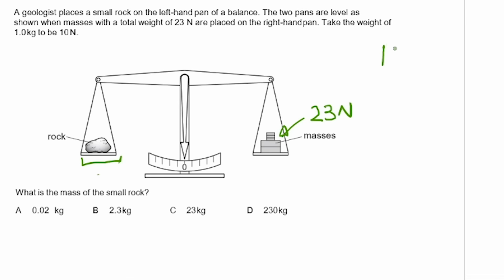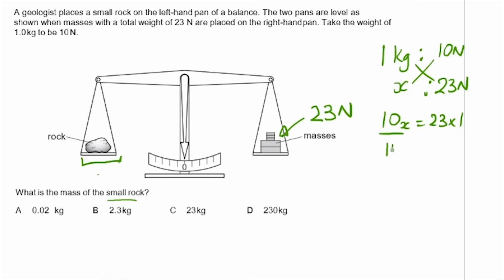So they are telling us that if 1 kilogram is equivalent to 10 newtons, then they are asking what is the mass of the small rock. Of course, the mass of the small rock is equivalent to 23 newtons. So what is it in kilograms? We cross multiply, that is 10x equals 23 times 1, divide both sides by 10. When we divide both sides by 10, we end up with our value of x as 2.3 kilograms, and our answer is B.